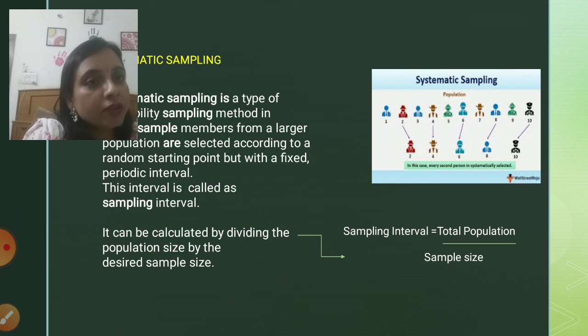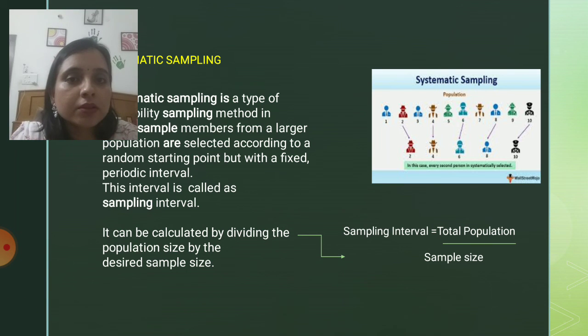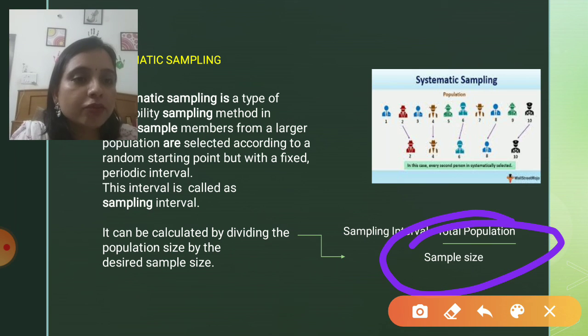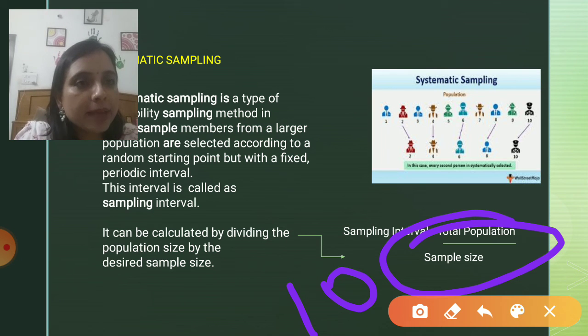Now if you take the same example of 10 members, I have a population of 10 persons and I need to retrieve a sample from the population. So what will be my sampling interval? You can refer to this formula: the total population is 10, divided by the sample size. Now it depends upon the size I want.